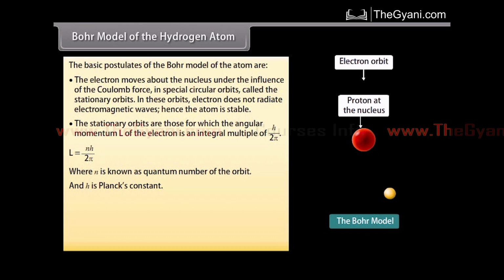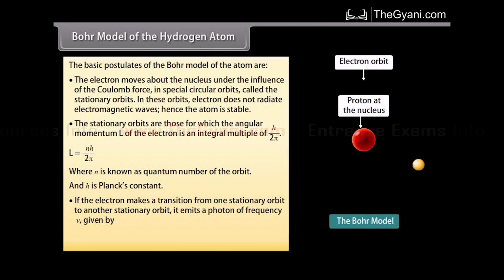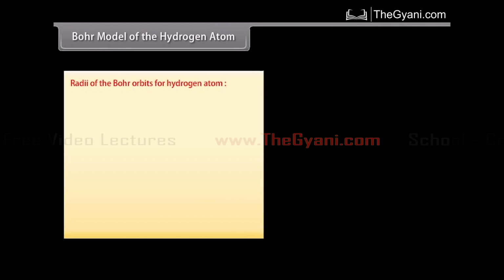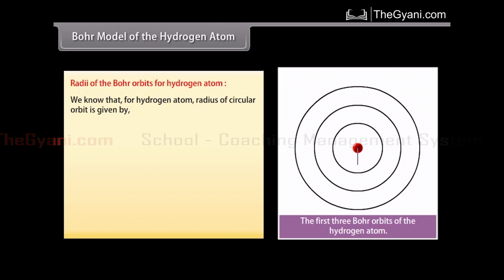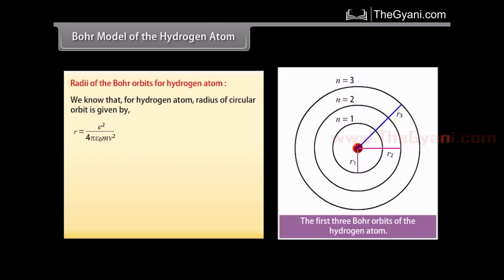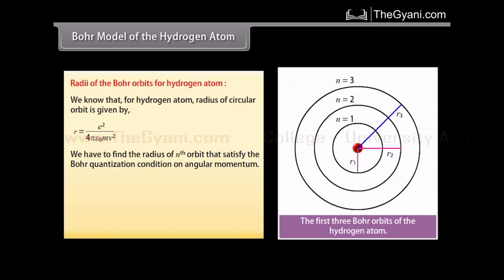If the electron makes a transition from one stationary orbit to another stationary orbit, it emits a photon of frequency nu, given by Ei minus Ef upon h. Radii of the Bohr orbits of hydrogen atom. We know that for hydrogen atom, the radius of circular orbit is given by e square upon 4 pi epsilon naught m v square. We have to find the radius of nth orbit that satisfies the Bohr quantization condition on angular momentum. Ln is equal to the product of m, Vn and Rn, which equals nh upon 2 pi, where n is equal to 1, 2, 3 and so on.